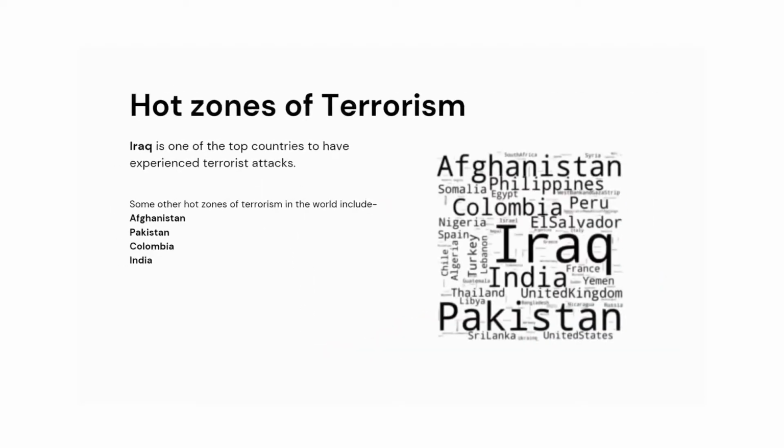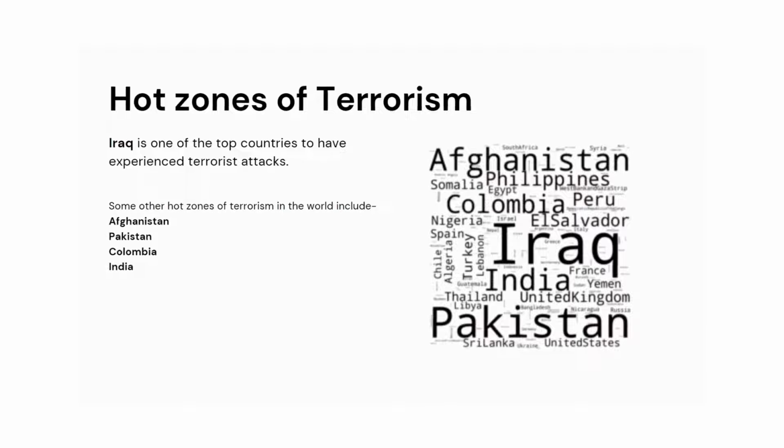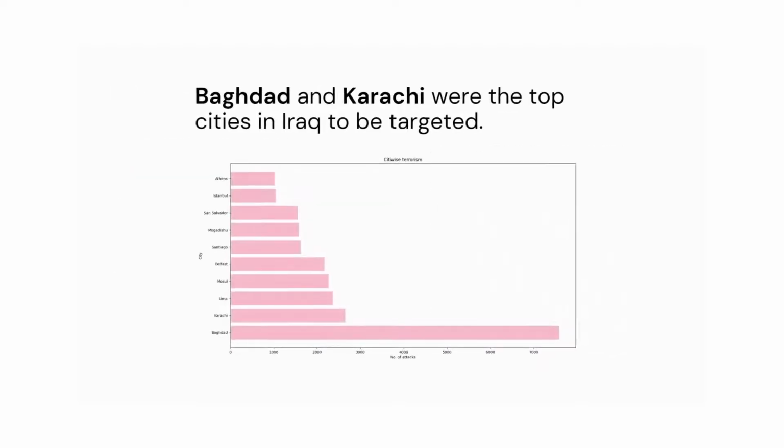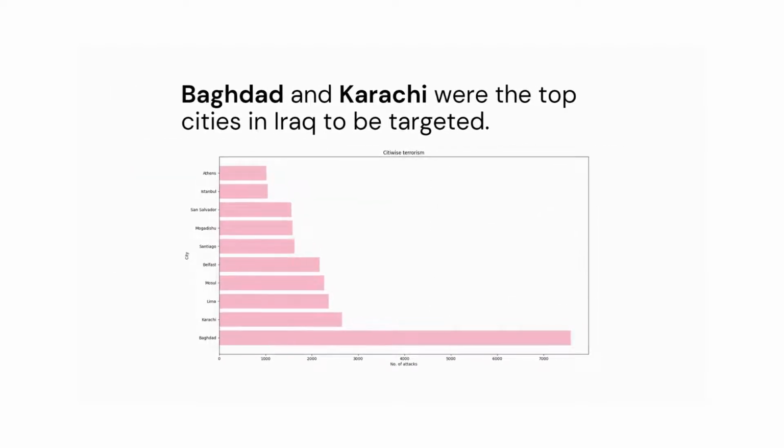To find the hot zones of terrorism, that is the countries that experience most attacks, I have produced a word cloud where the size of the word represents the frequency or the intensity. Iraq is the largest word here. This means Iraq has experienced the most number of terrorist attacks, followed by Afghanistan, Pakistan, Colombia, and India. The top cities to be targeted are Baghdad and Karachi.